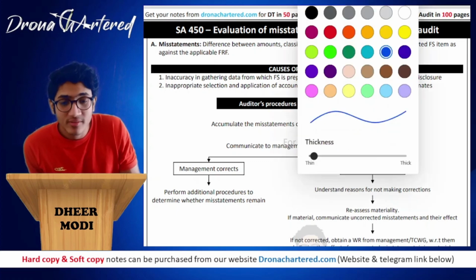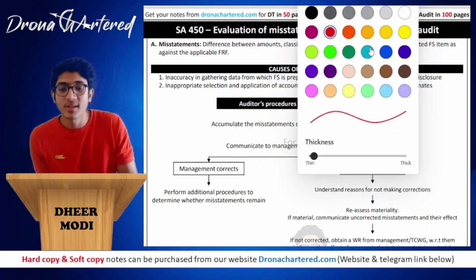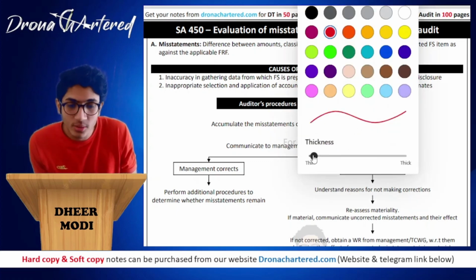That is your... Today we are doing SA 450. Your SA 450 talks about evaluation of misstatements identified during the conduct of an audit in the financial statements.